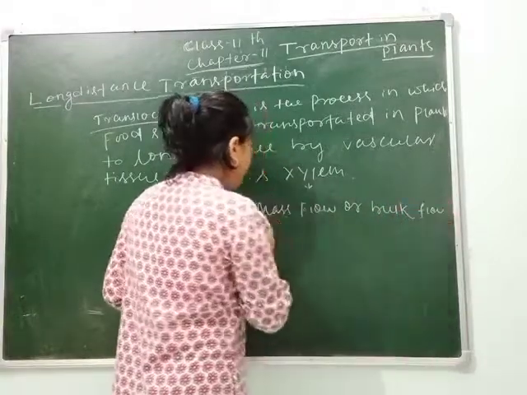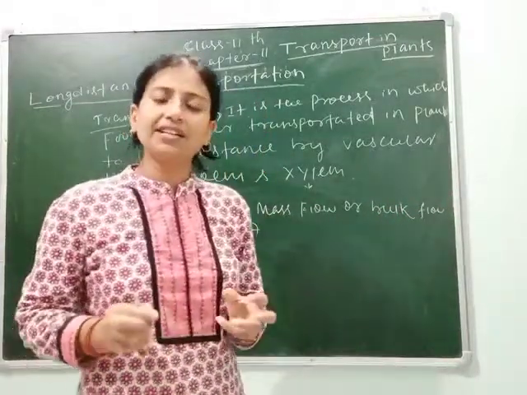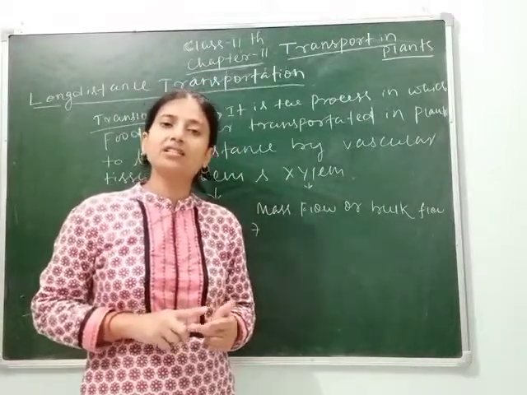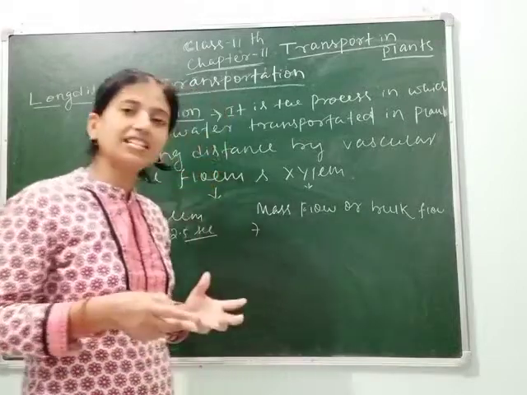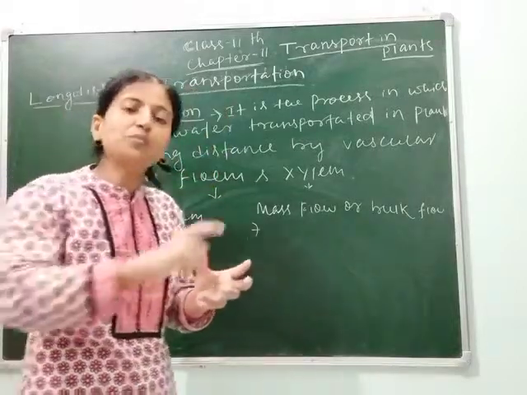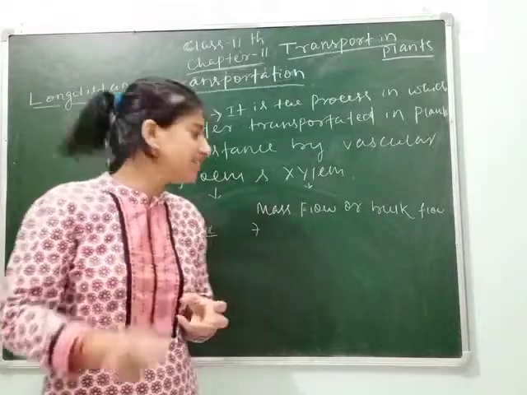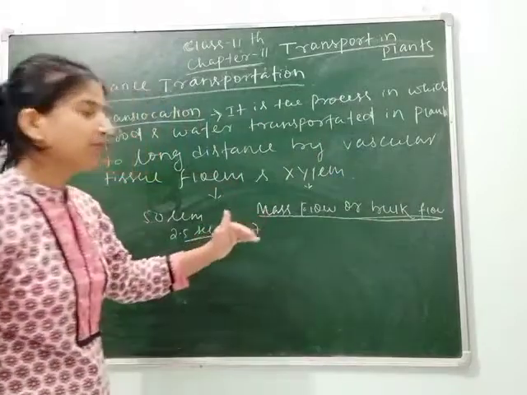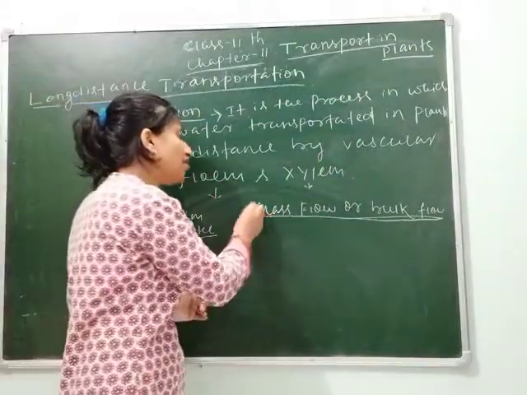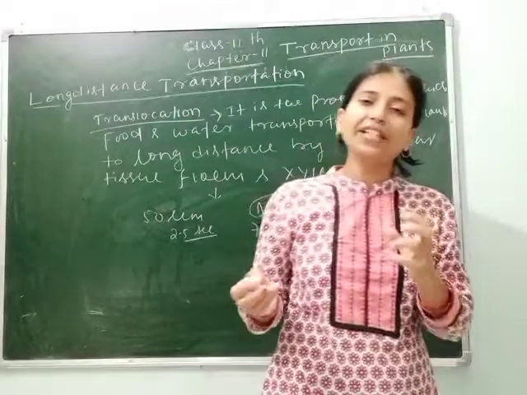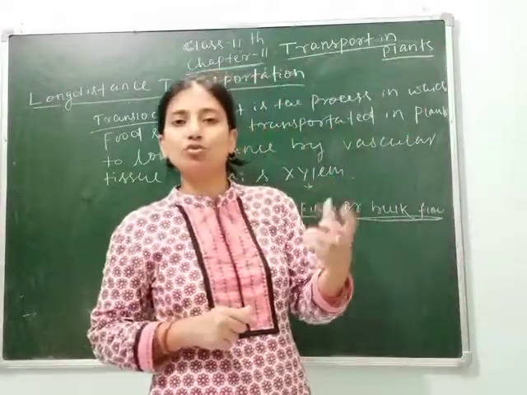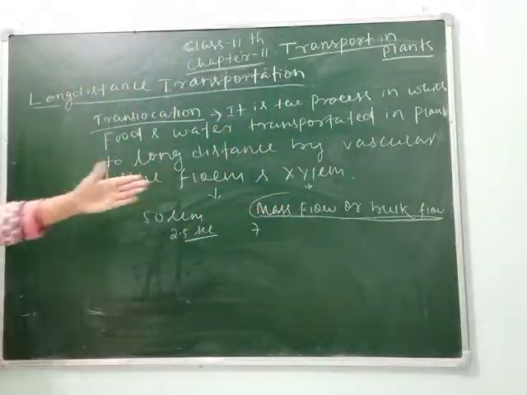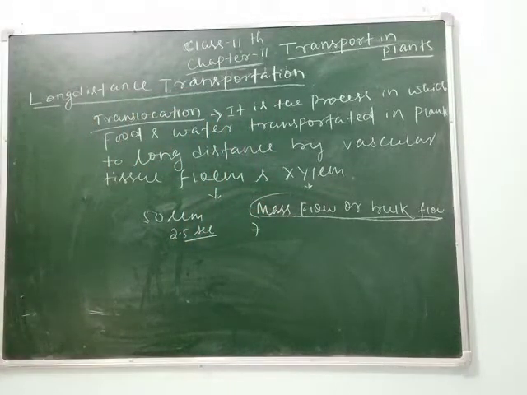It means when xylem carries water to different parts of the plant, it not only carries the water but also carries the solutes, minerals, etc. That's why they move through a streaming like cytoplasmic streaming. So this type of movement is called mass flow or bulk flow. It means where the substances together move from root towards the shoot by the help of xylem, that is called mass flow or bulk flow. You can see how I define it.